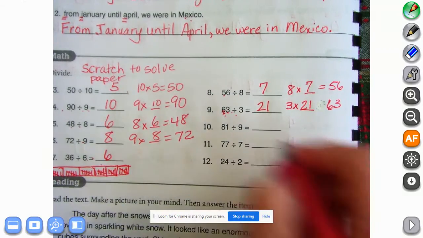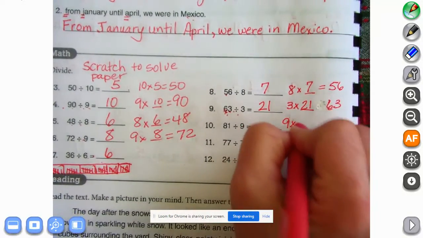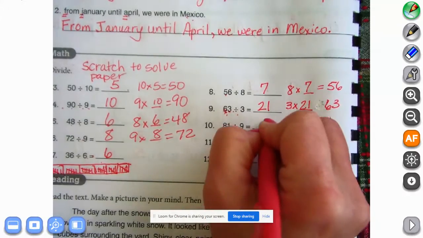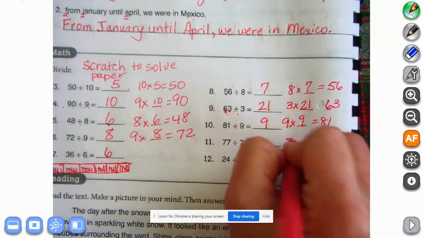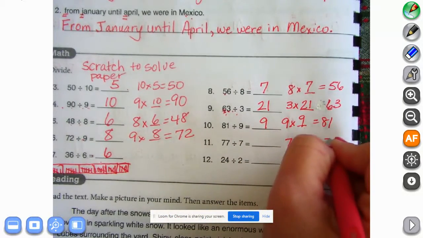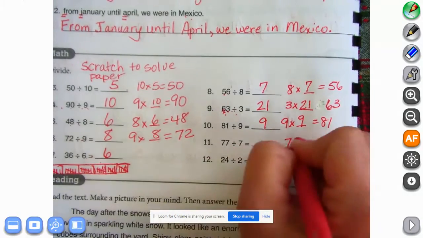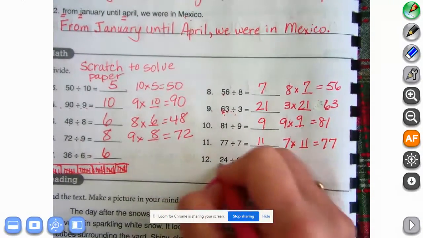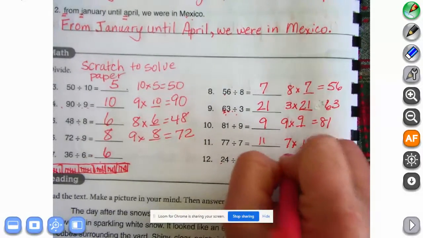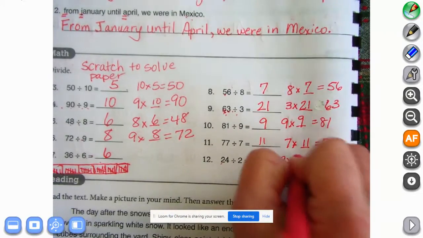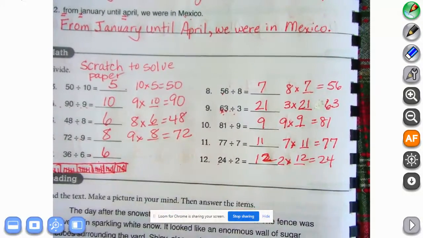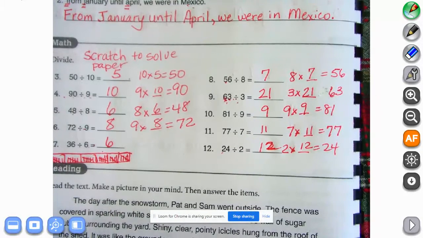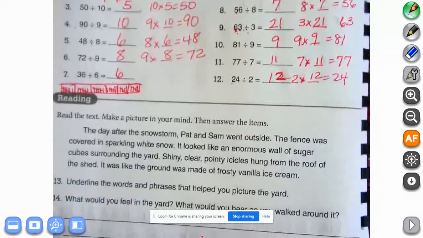And then 81 divided by 9 is 9 times what equals 81? 9. 77 divided by 7, 7 times what equals 77? And that would be 11. And then 24 divided by 2, it's 2 times what equals 24? 2 times 12. Oopsie. All right. So go ahead and make sure you have all of your answers written down. And then we're going to go to the bottom.